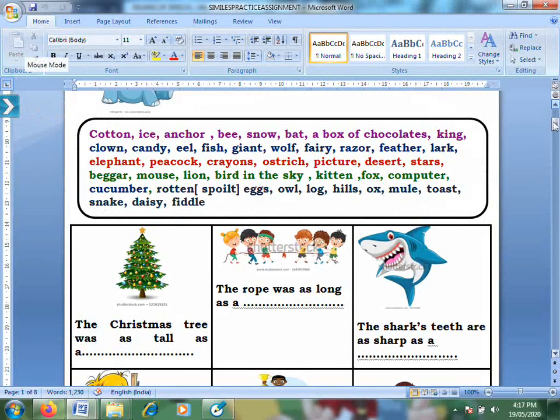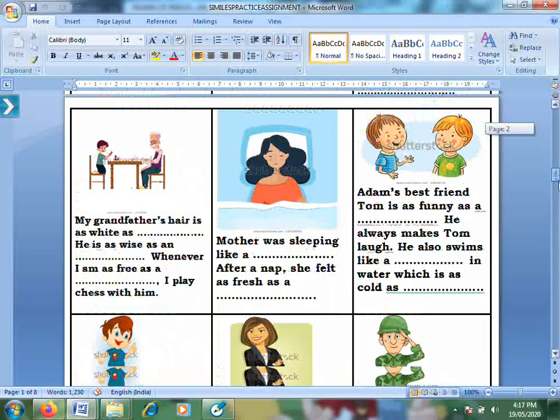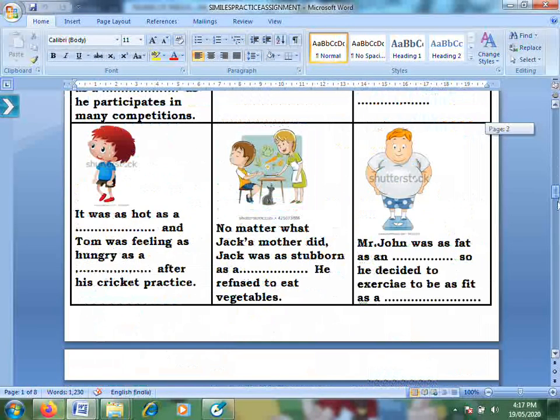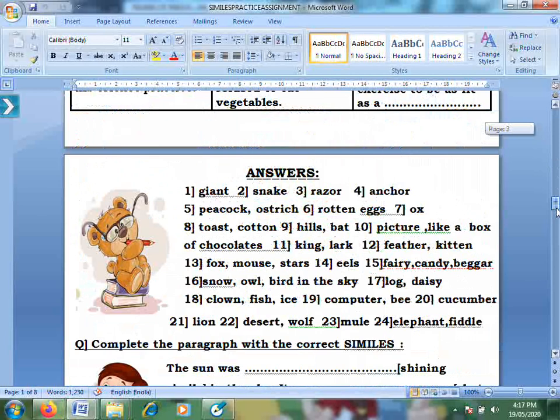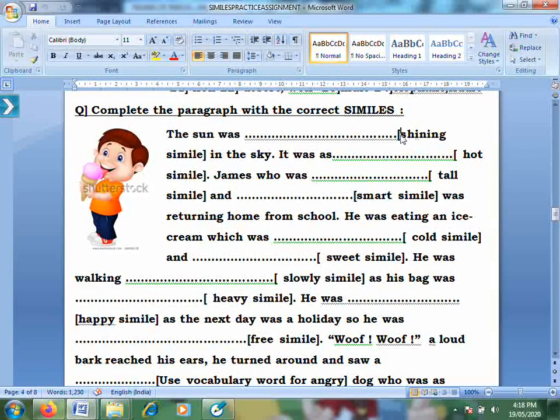So this is your worksheet. Okay, after you do the exercise over here, the answer key is given to you here. See the answers. Then you have a complete the paragraph with simile. All right, now this is interesting. The option is given in the bracket. You'll have to make the simile and write here.